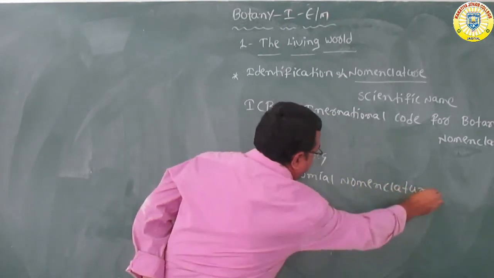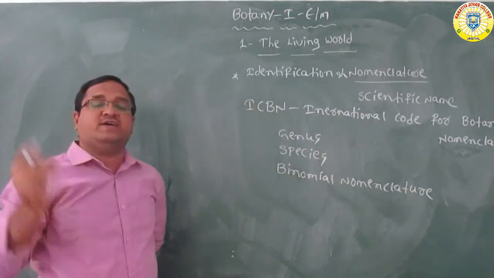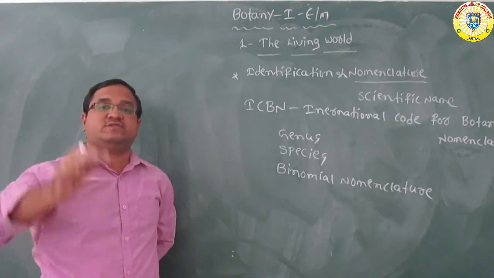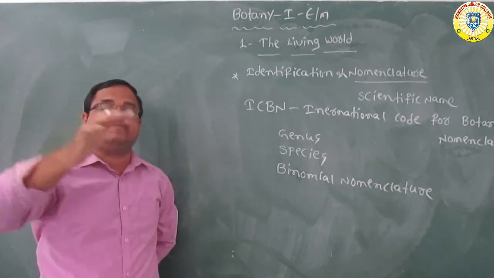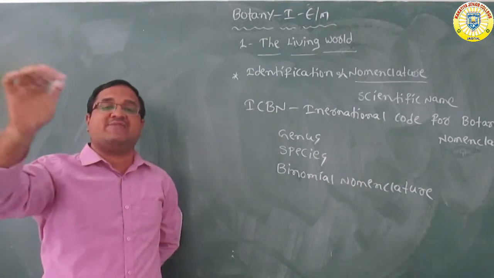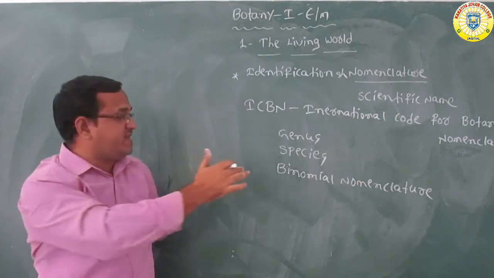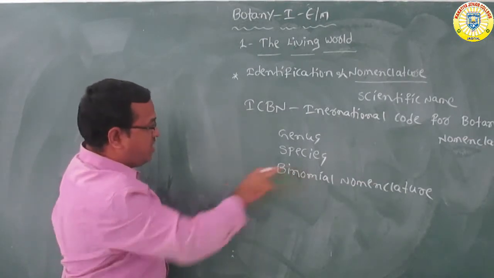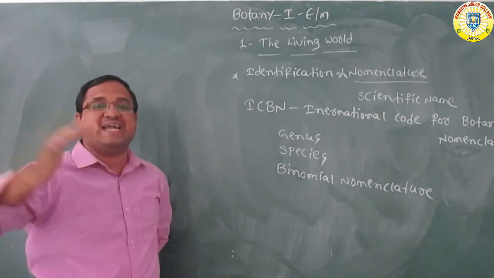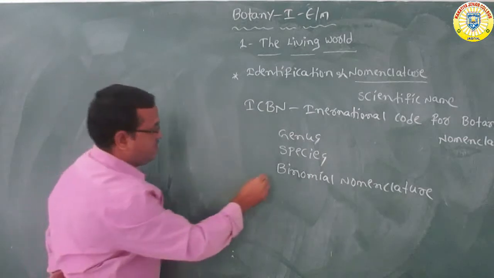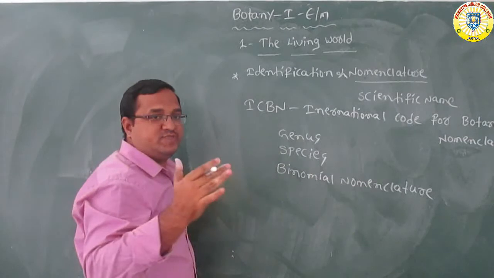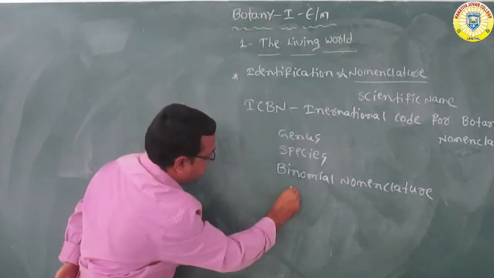Binomial nomenclature is the system which provides a name with two components. What are the two components? The first one is the genus, the second one is the species. This type of nomenclature is called binomial nomenclature, which was introduced by the scientist Carolus Linnaeus. You can remember the scientist's name also.